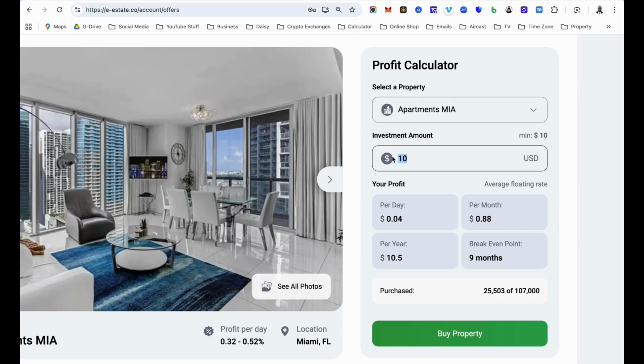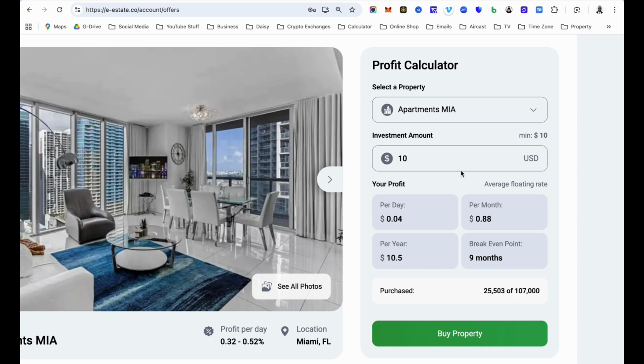So if you have $10 today, jump in and see what happens, okay, with your $10. Below that, you will see the calculation that they have done with your $10. If you want to start with $10, you will earn about 0.4 cents on a daily basis, Monday to Friday, and then in a month you should be earning about $0.88, which is great for just $10 that you are using to start.